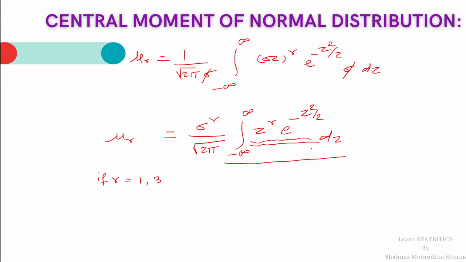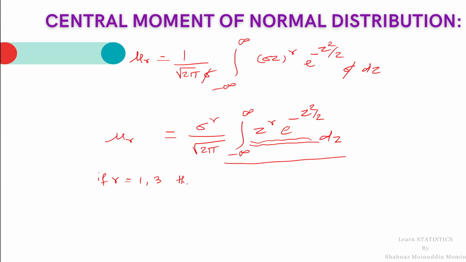In that lecture I have discussed in detail how to check whether the given integrand is an even function or odd function. To check whether it is even or odd, just replace the variable z with minus z and observe the nature of the integrand. If you put r equal to 1 or 3, then this integrand is an odd function.